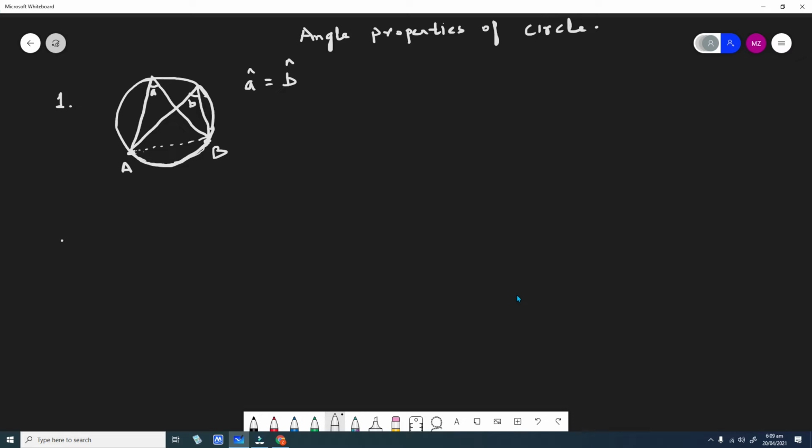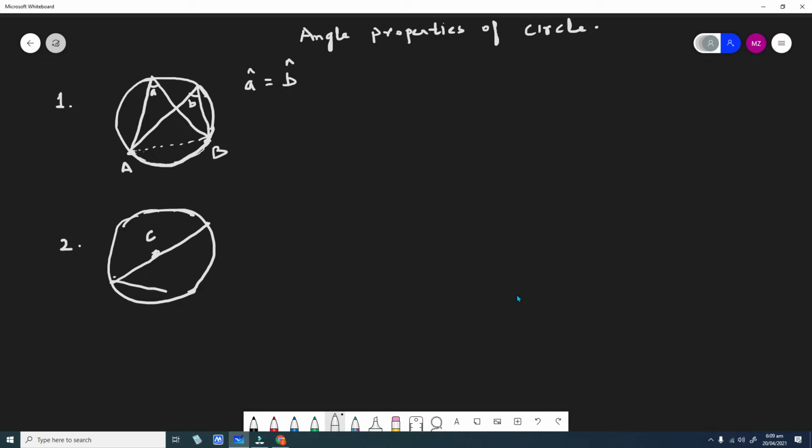So let us take another property. Suppose you have got a circle, and suppose you are given with the diameter of the circle. So this is the diameter, so this may be the center of the circle. Then the angle formed by this diameter on the circumference of the circle.